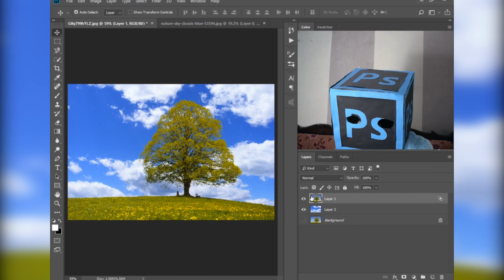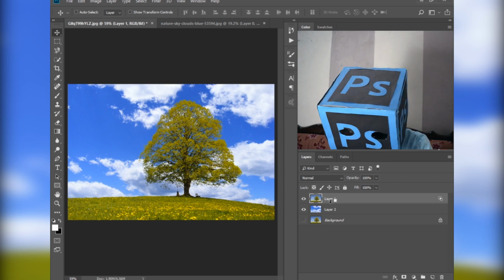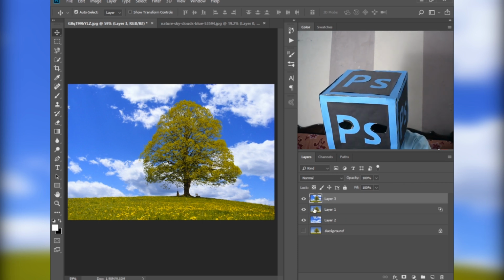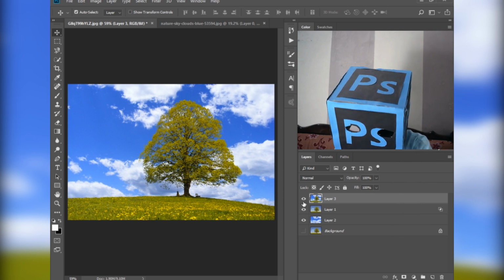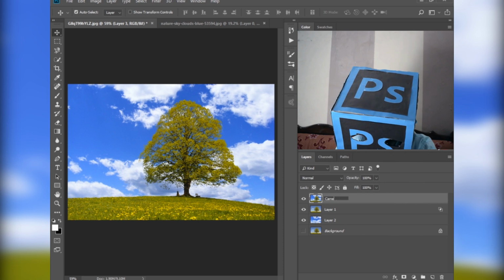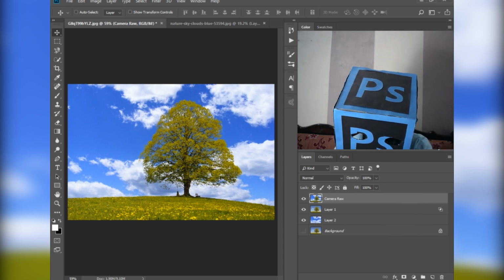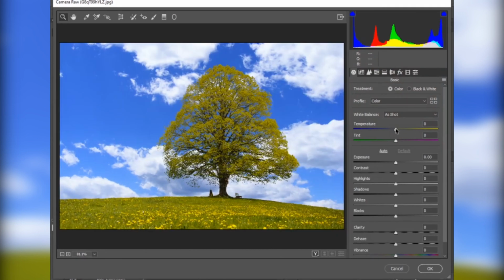Now the second step is to edit both of these images. Press Ctrl Shift Alt and E to merge all these layers into a new layer. Now name this layer Camera Raw. Press Ctrl Shift A to open Camera Raw and make some adjustments.